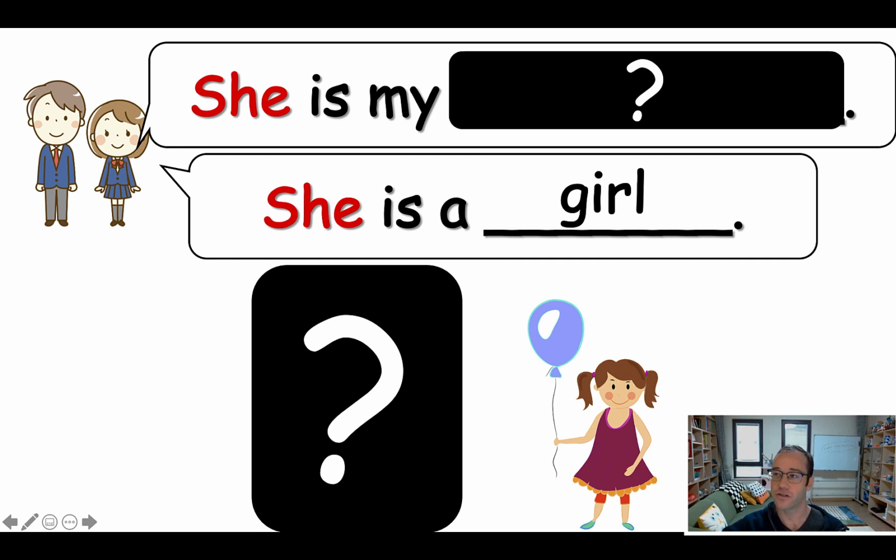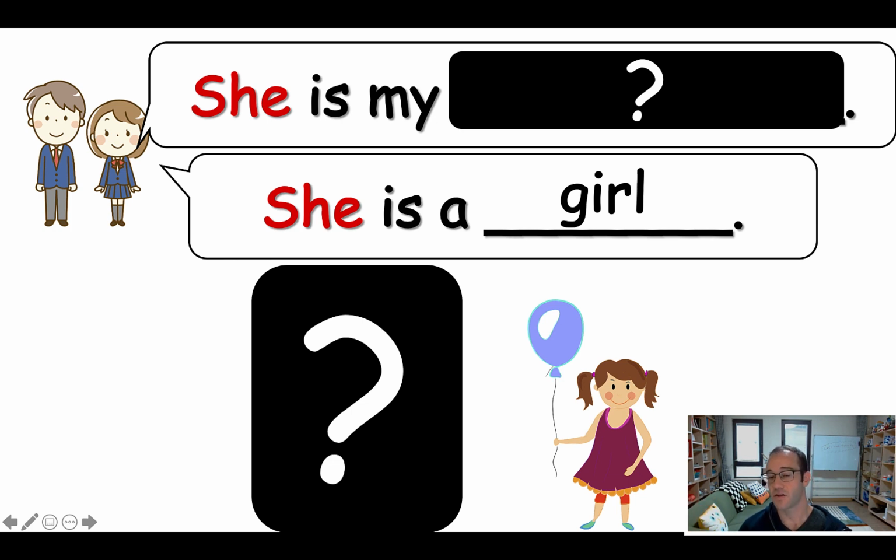If they guess older sister, you can write OS above that team, or if your handwriting is nice and you can write quickly, write older sister. I tend to just abbreviate it because my handwriting is pretty bad and it's going to take time to write it. If you have flashcards on the board, you can put a magnet, like if you have teams 1, 2, 3, 4, you can have magnet 1, 2, 3, 4 and put the magnet there. That also works. A lot of teachers like to do that. And so they should guess, okay? Older sister or younger sister? And they should also say the second sentence.